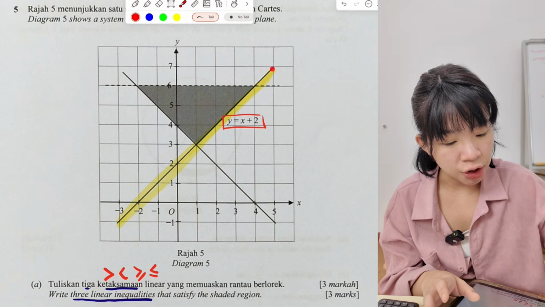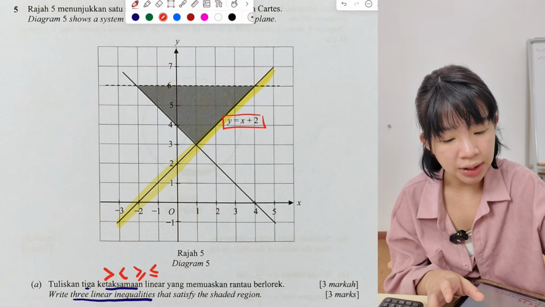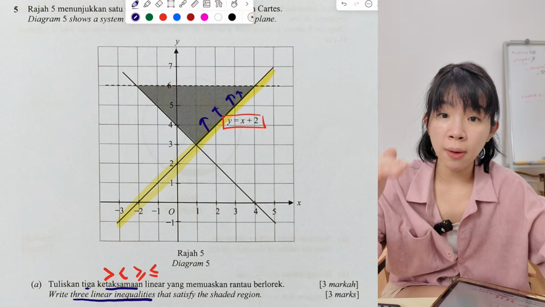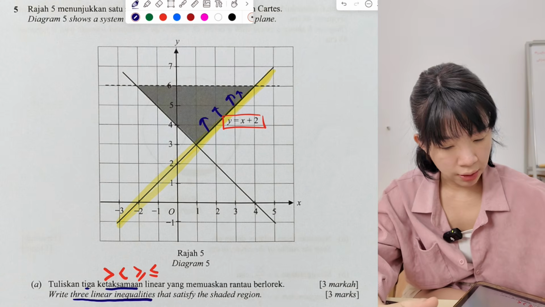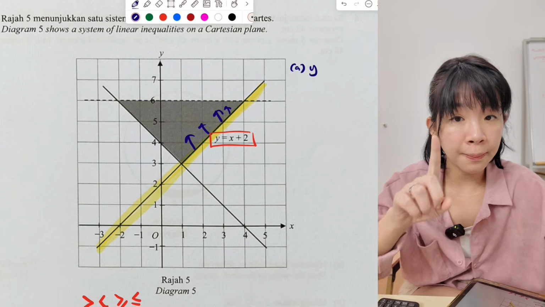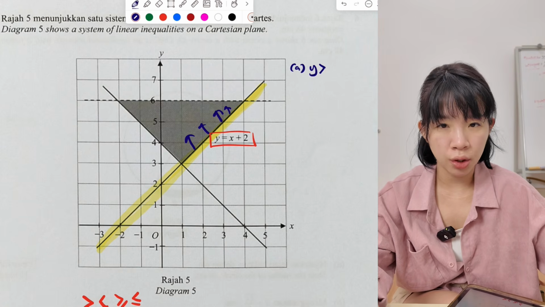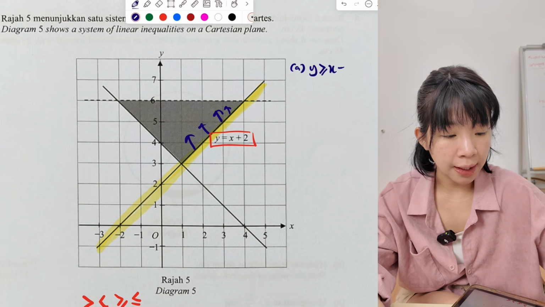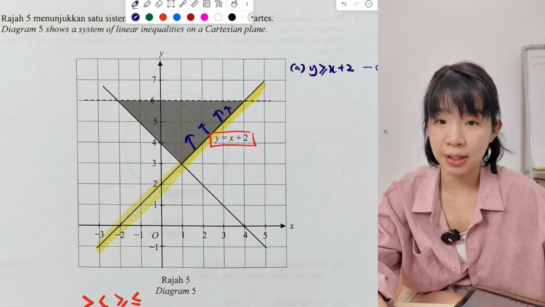Now you look at the line, it is a solid line and the shaded region is on top of the line. So what symbol should we use? I put the answer here. For the first one, instead of equal, change to up, meaning more than. Got equal or not? When it is a solid line, yes, there is equal. So y is more than or equal to x plus 2. This is the first inequality.